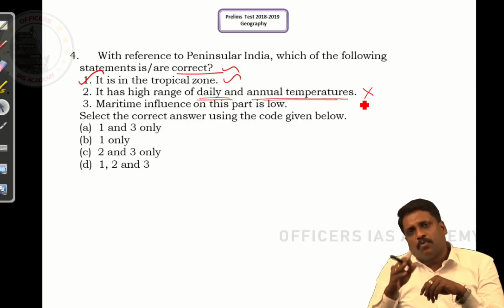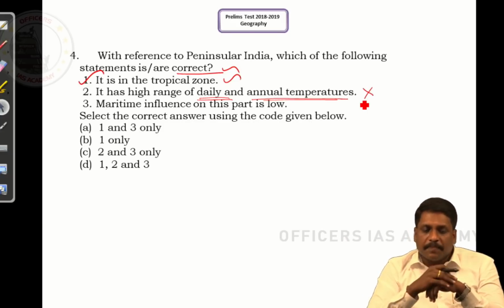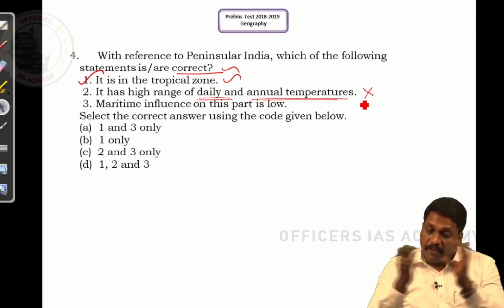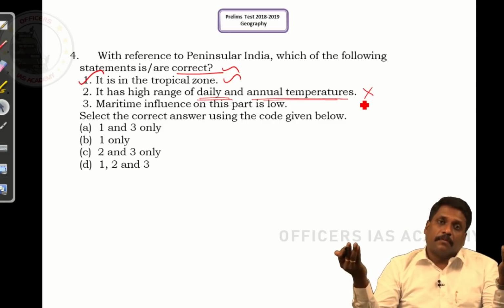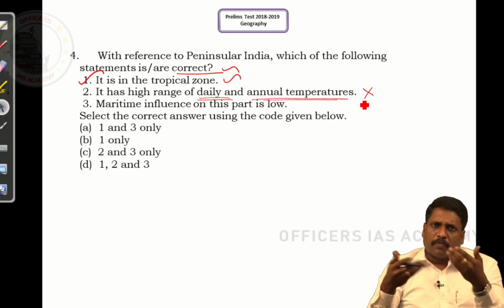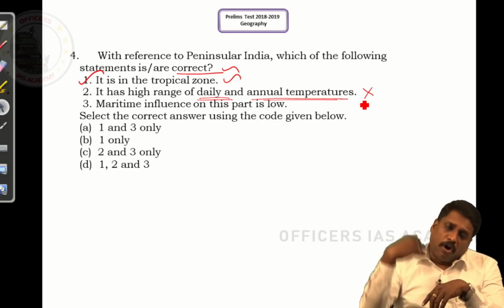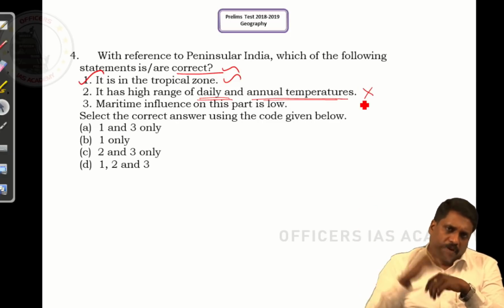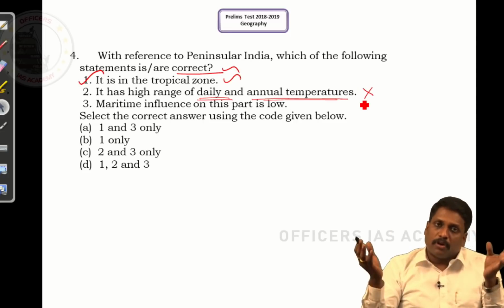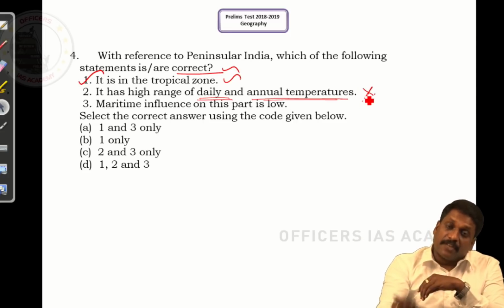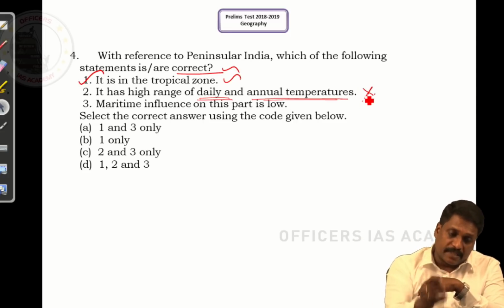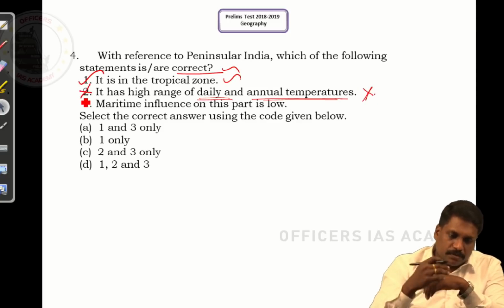Fluctuation of temperature in water will be very minimal. But here they say range. Range means the variation in the temperature will be very high, be it the daily range, what we call diurnal range, or the annual range. According to the statement, they say it is high. No, it is not the case. We understand it should be the other way around. Both should be less. If that is the case, statement 2 is wrong.